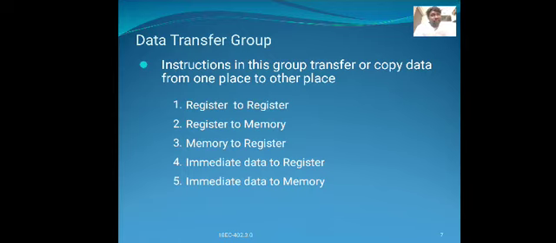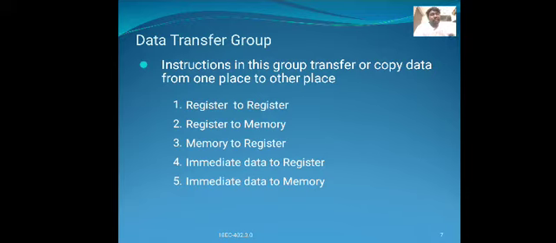In the data transfer group, the instructions transfer or copy the data from one place to another place. First, the data is transferred or moved from register to register.